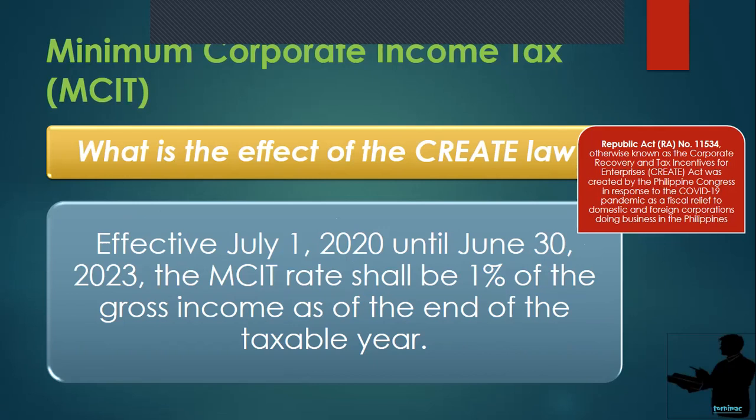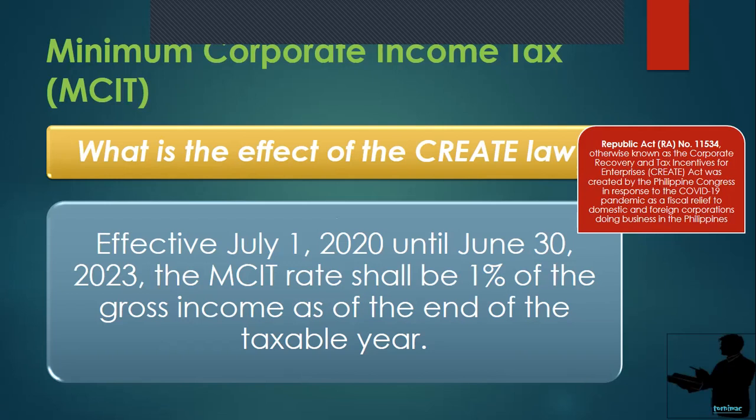So ito yung pinakabagong batas, no? It was created by the Philippine Congress in response to this COVID-19 pandemic as a fiscal relief to the domestic and foreign corporations doing business in the Philippines because nakita nila, ang laki, di ba? You know naman ang laki ng effect ng COVID, ng pandemic dito sa atin, sa bansa. Now, in order not to burden the corporations, di ba, sa pagbabayad ng mga taxes, binabaan nila. Kanina sa NCIT from 30%, ngayon it's 20 to 25%.